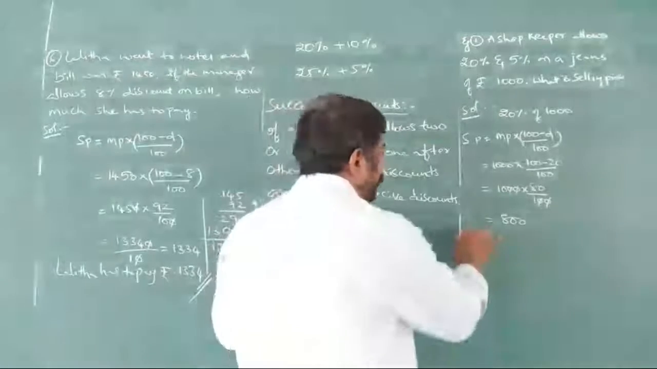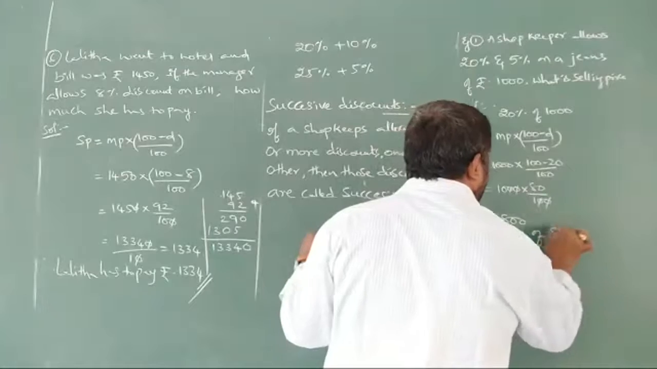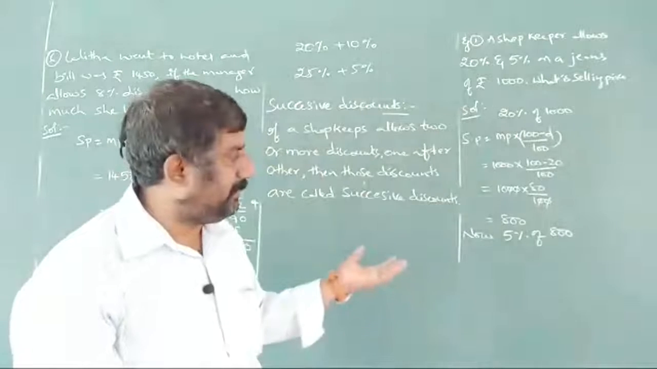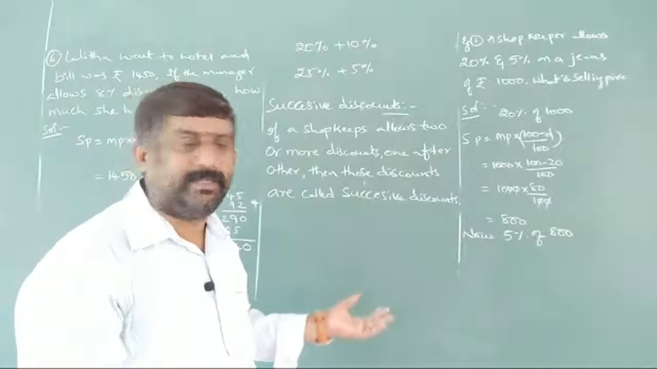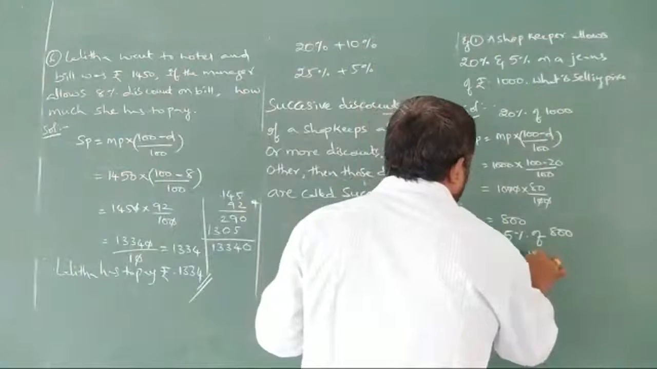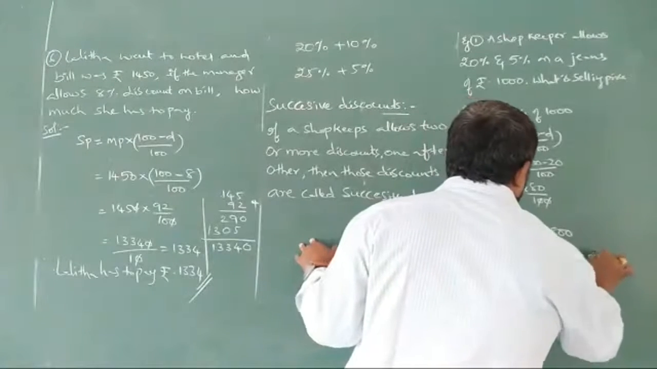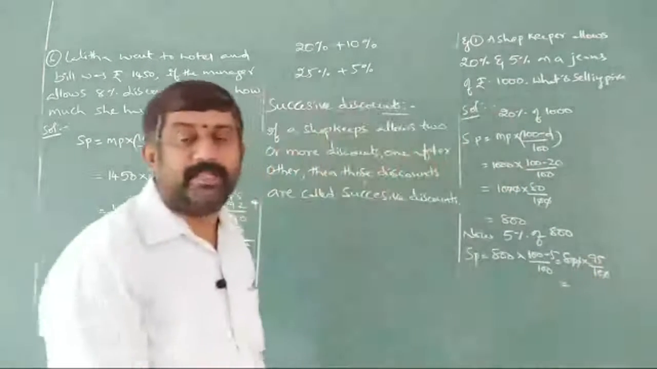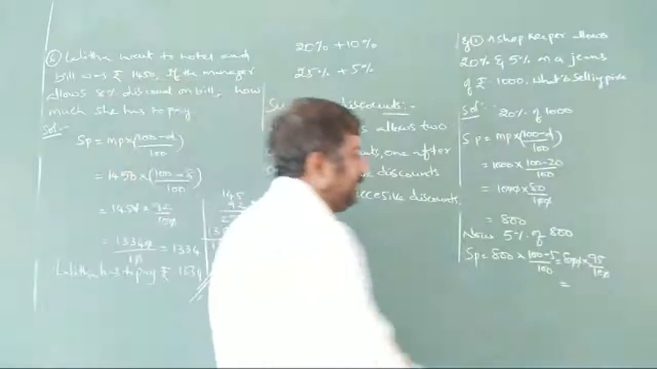So now 5% on 800. How much is it going to be? 10% is 80, 5% is 40. So automatically we should reduce 40 here. So SP is equal to 800 into 100 minus 5 by 100. 800 into 95 by 100. Both zeros are getting cancelled. 95 8s are how much? 90 8s are 720, 5 8s are 40. So rupees 760.